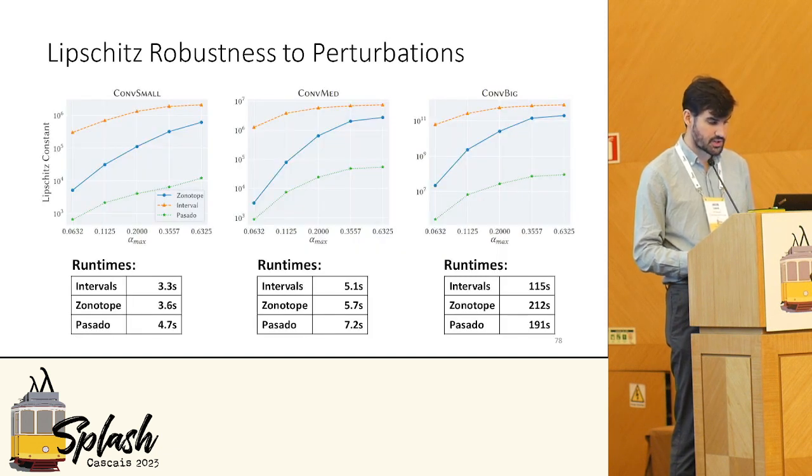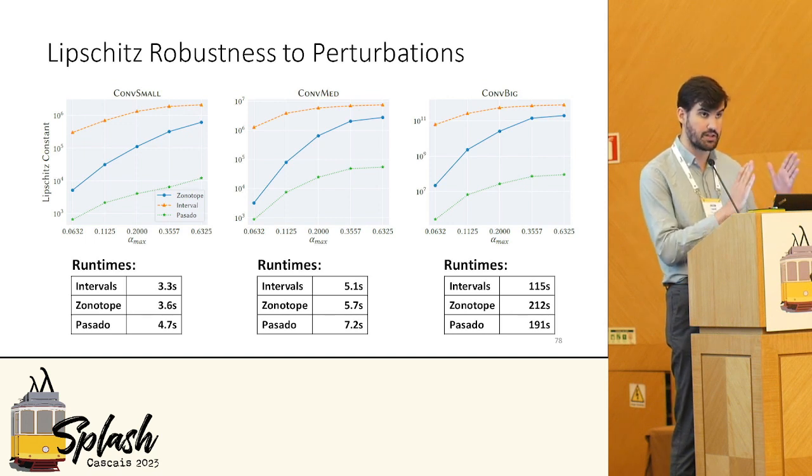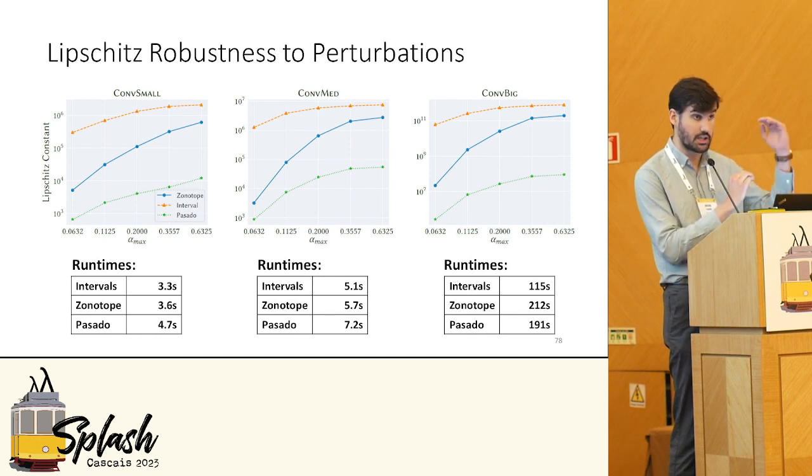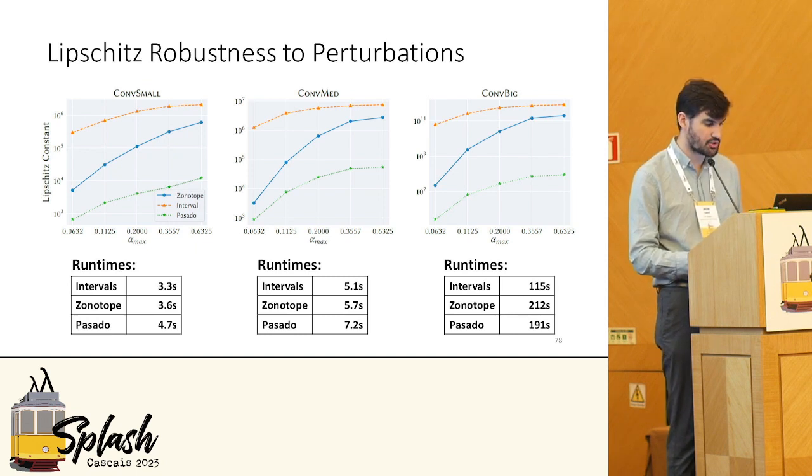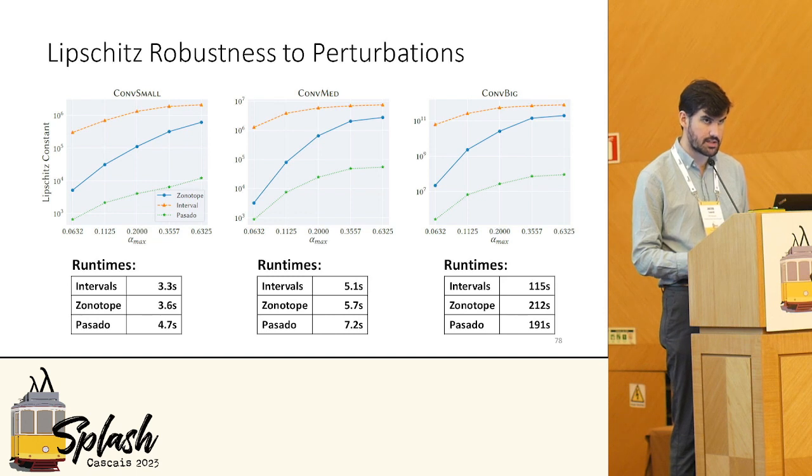So here are the results. And on the x-axis, we have the alpha max, which represents the interval width of the input perturbation that the adversary can apply. And so that's our abstract input state. And on the y-axis, we have the bound on the local Lipschitz constant, and lower is better. So we can immediately see that Pasado, which is shown in green, is the lowest. Now, one thing that I'll mention is that these y-axes are shown on a logarithmic scale. Hence, Pasado is not just slightly more precise, but rather it is orders of magnitude more precise.